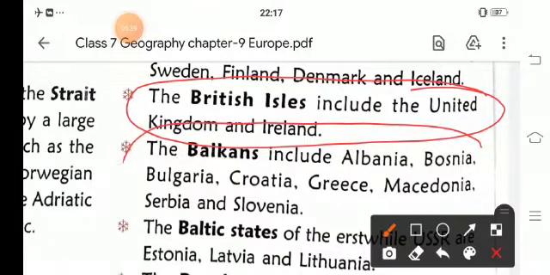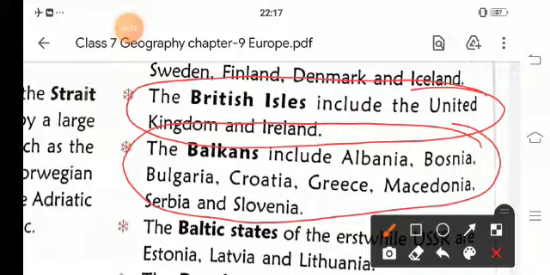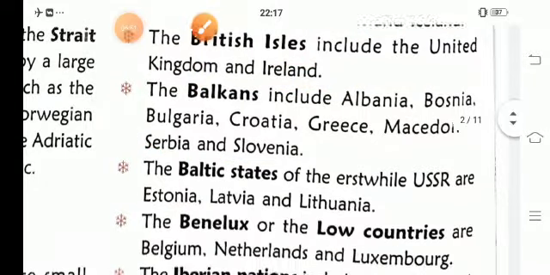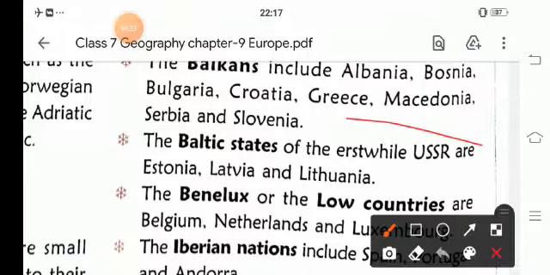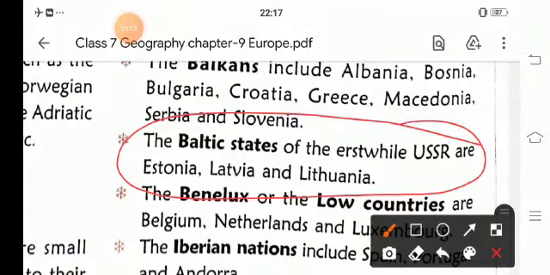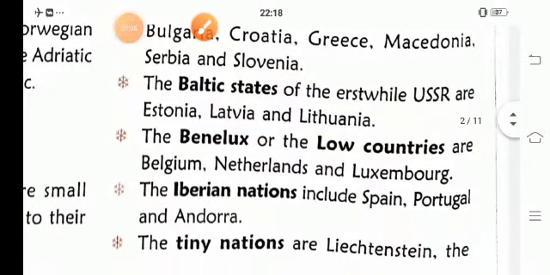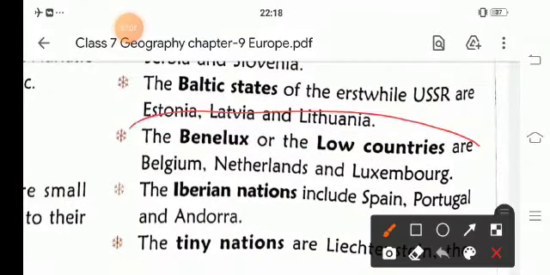Then comes the Balkans. In the Balkans you will see Albania, Bosnia, Bulgaria, Croatia, Greece, Macedonia, Serbia and Slovenia. Then the Baltic states of the erstwhile USSR are Estonia, Latvia, Lithuania. Then comes the Benelux or Low Countries, that are Belgium, Netherlands and Luxembourg.